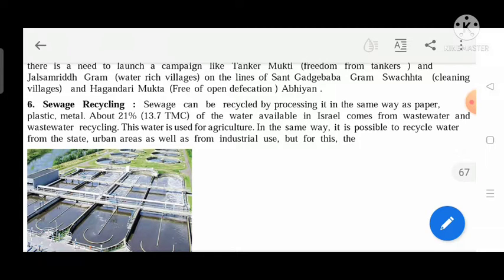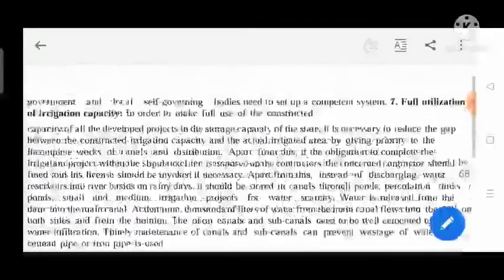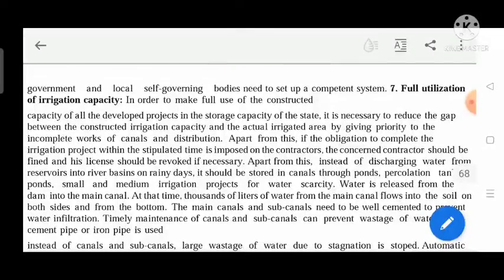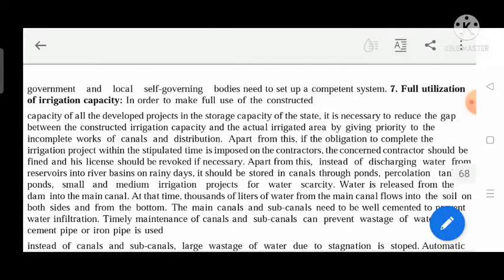In the same way, it is possible to recycle water from the state's urban areas as well as from industrial use, but for this the government and local self-governing bodies need to set up a competent system.